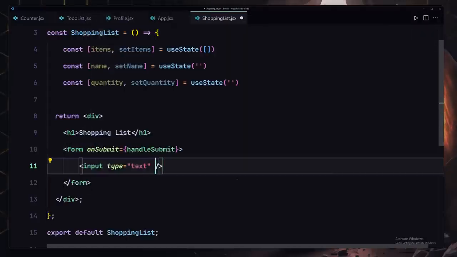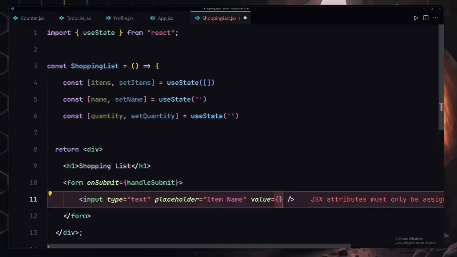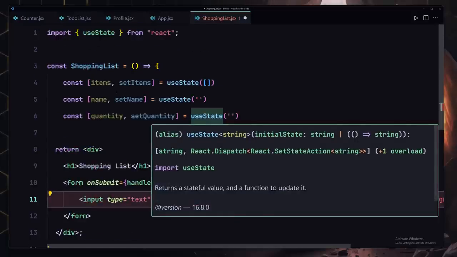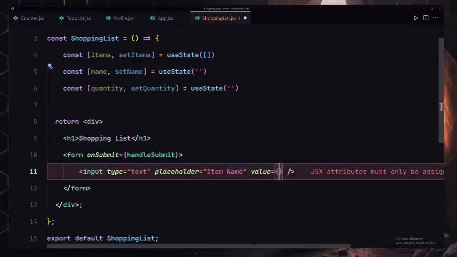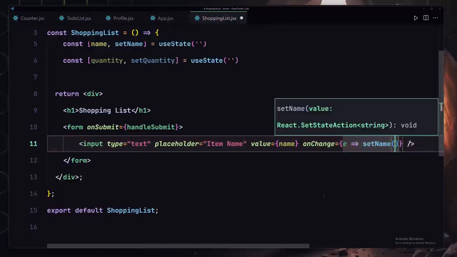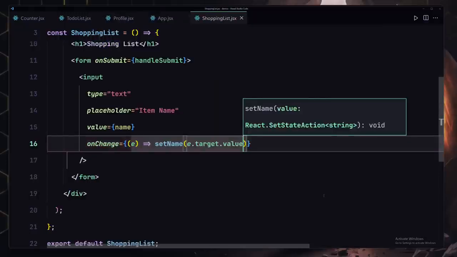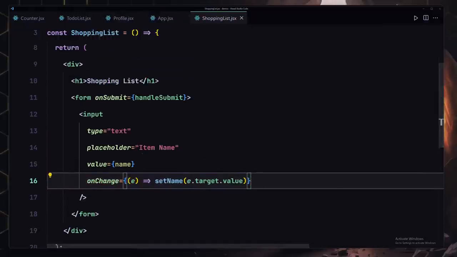Okay, so let's just create our input field inside there. The type will be text, and we're going to be also providing a placeholder which will say item name or something like that, and we're going to be also specifying the value, and value will be coming from the name. So I'm going to copy them, and let's just provide there right here. And when somebody tries to change them, we are going to be firing this function. So I'll just use setName, and I'm going to write event.target.value. So I'm going to save my file, and that's going to be it for this first input field.